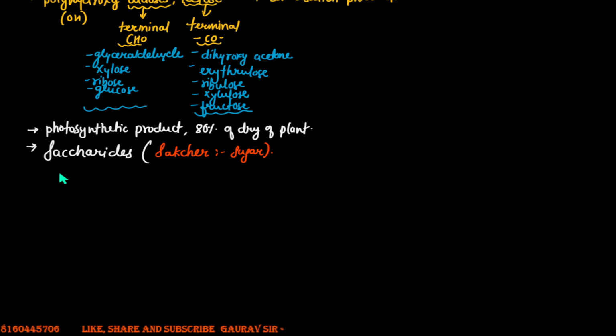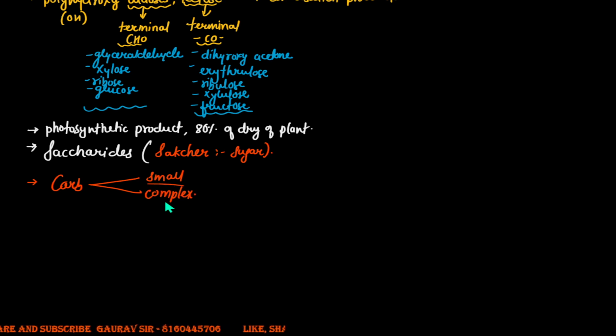Now carbohydrates can be of two types. They can be a small carbohydrate, or a large one, which you can refer to as a complex carbohydrate.